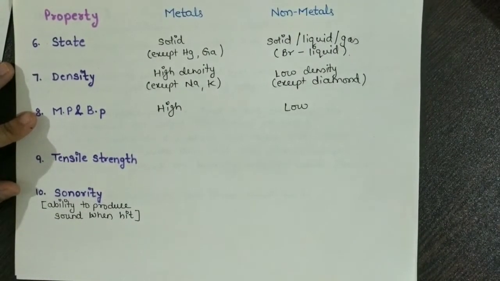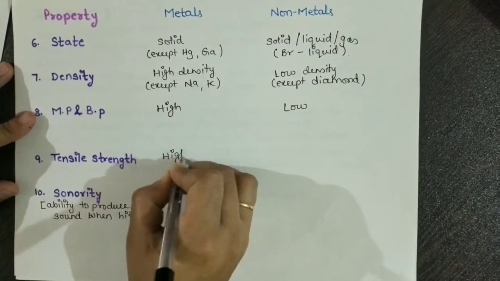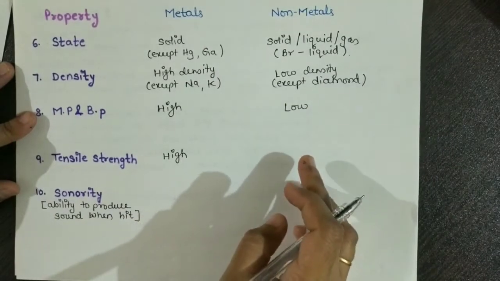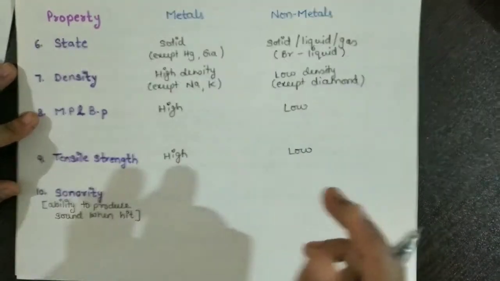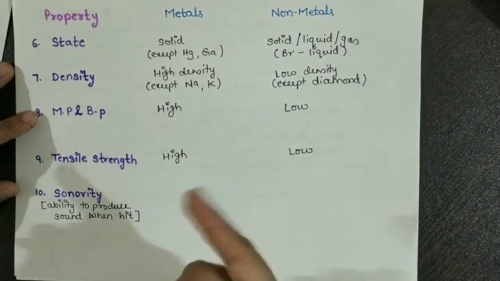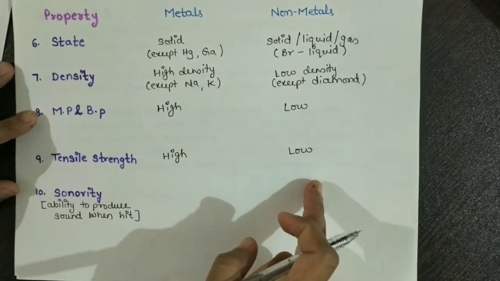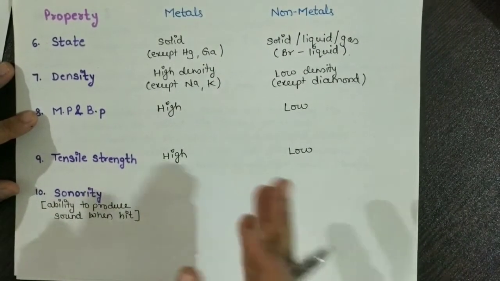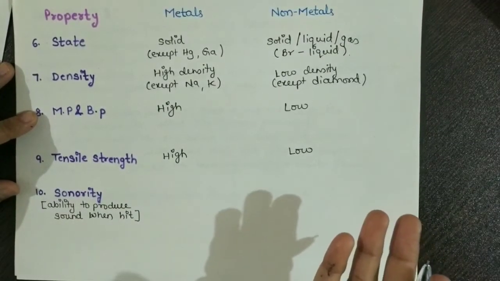Metals have high tensile strength, whereas non-metals have low tensile strength. This ability of metals allows them to be beaten into sheets or thin wires, while non-metals have less tensile strength. That is why they cannot have the malleability or ductility property.